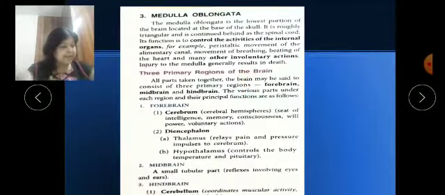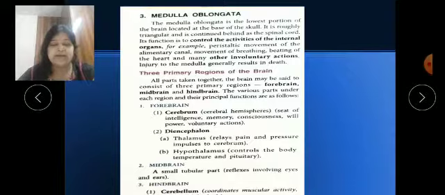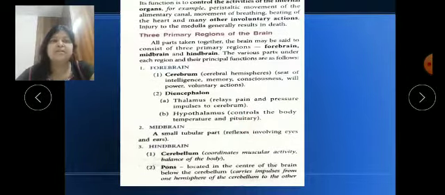Children, as you know, this cerebellum part helps in balance, and it controls all the voluntary actions. All the voluntary action is controlled by our cerebellum part. Here also it is written in the last line, it controls all the muscular activity.